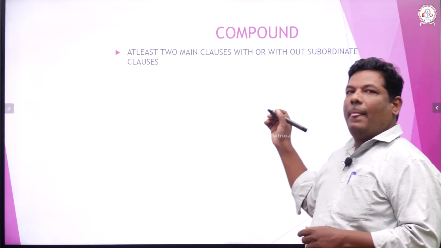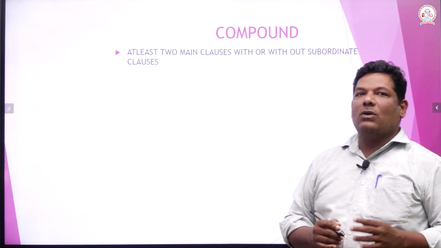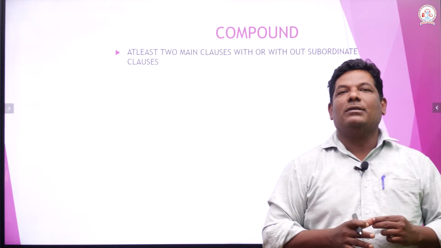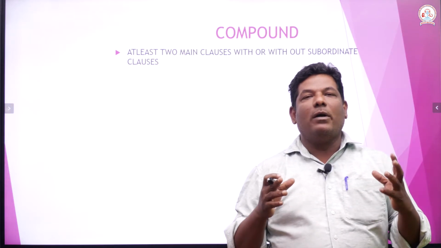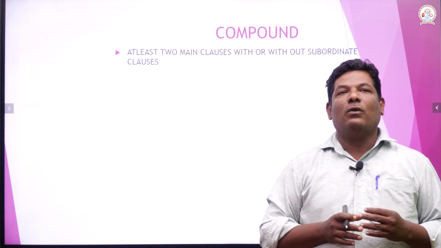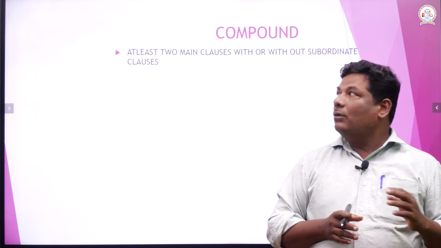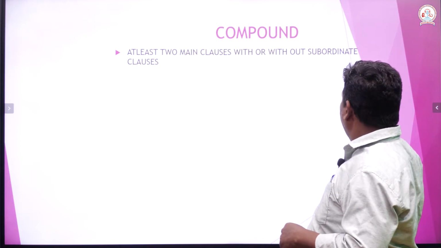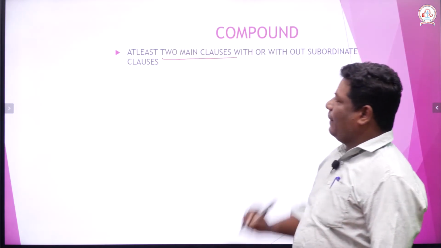Now just look at the compound sentence. So, a compound sentence has got two main classes connected by coordinating conjunctions. In your previous classes, you might have studied what the coordinating conjunctions are, right? And, but, and so, therefore, so. These are coordinating conjunctions, right? So, compound, it means you should have at least two main classes.